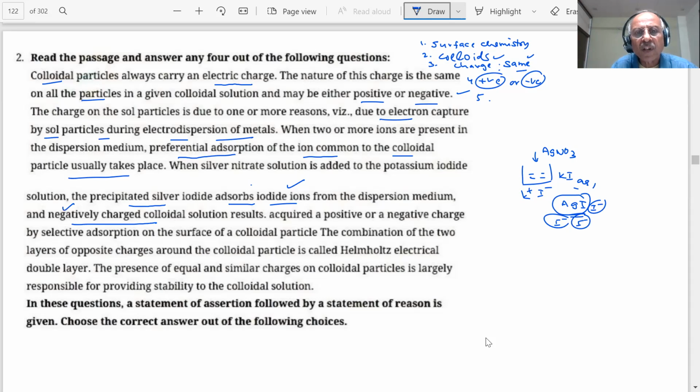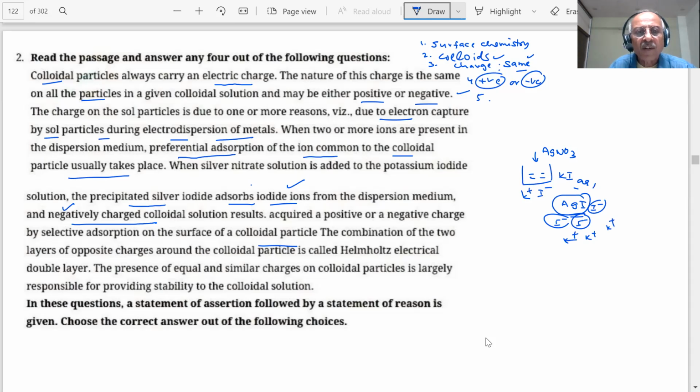Correct. You noted the point? Yes, sir. The colloidal particles acquire positive or negative charge by selective adsorption on the surface of the colloidal particle. The combination of two layers of opposite charges around the colloidal particle is called the Helmholtz electrical double layer. What is happening? This is adsorbing I minus, and this layer is called the stationary layer. It is almost joined with this. And since I minus is there, students, oppositely charged ions will be attracted.